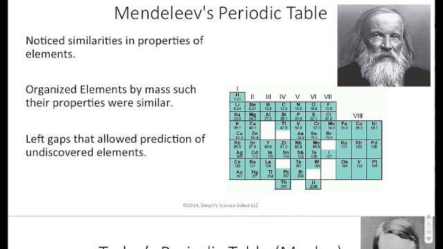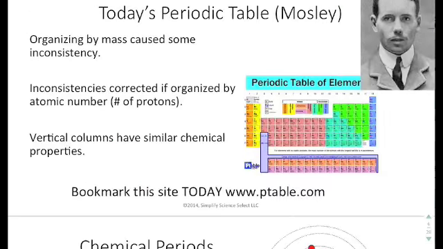Mendeleev was so confident in his periodic table that whenever he came across something that they didn't have an element for, he actually left a gap and said, there will be an element that will be discovered, and when it is, it'll go there. So Mendeleev was kind of the father of the periodic table as an organizational system. Now, Mendeleev's periodic table is not the one that we currently use because of isotopes. Now, we've already talked about isotopes and the fact that atoms can have different numbers of neutrons. Well, if you have different numbers of neutrons, that actually changes the atomic mass, and then it changes its position on the periodic table. So we use what is called the modern periodic table, which was created by Moseley.